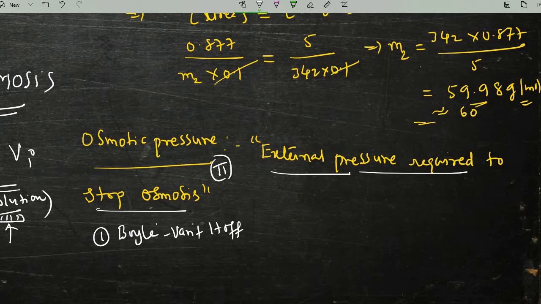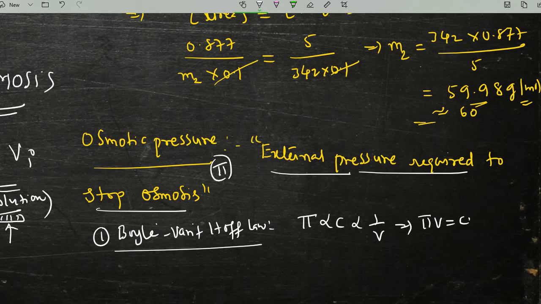As per the definition, concentration is directly proportional to osmotic pressure, but inversely proportional to the volume. When we take this as an equation, it becomes pi V equals constant, according to Boyle's law. This is the first equation.